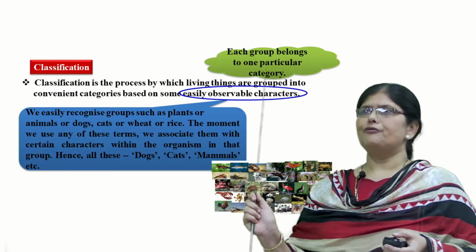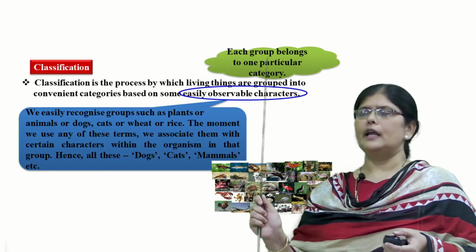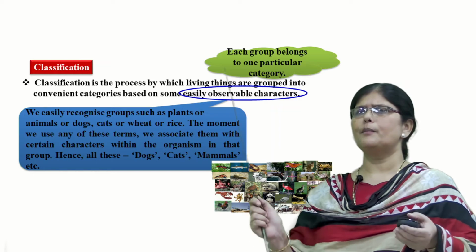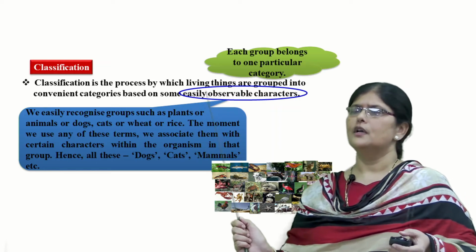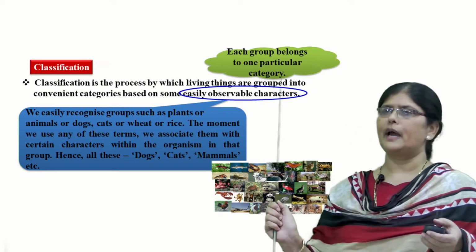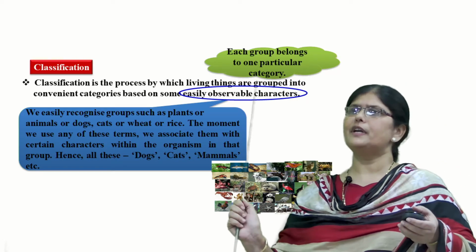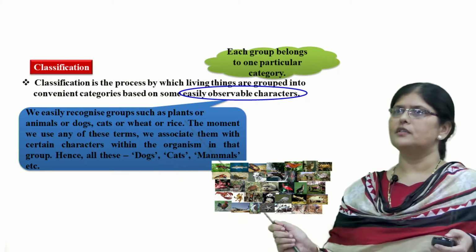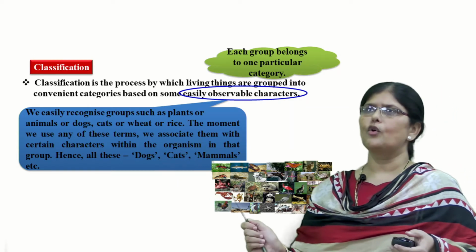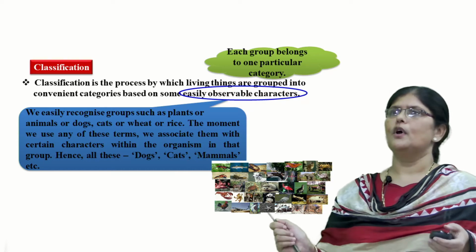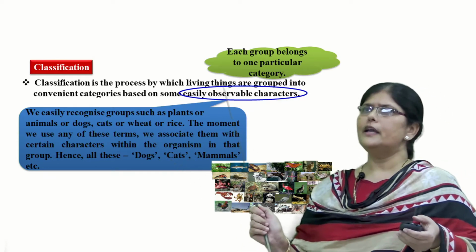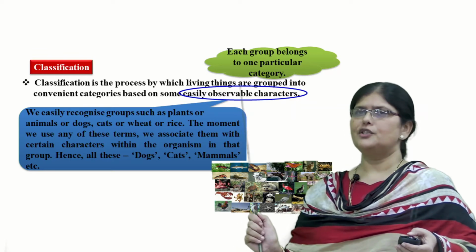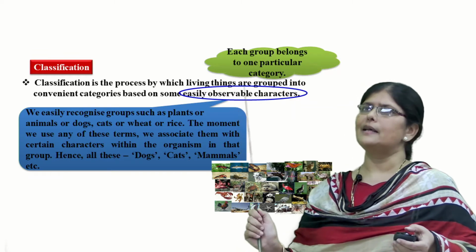Now next, after identification, we give the name to the organism, and after giving the names also, there are a huge number of living organisms present around us. So we need to identify them and name them and classify them into different categories. So the third step is classification. It is nothing but the process by which living organisms are grouped into convenient groups or categories. Each group which belongs to one particular category is, in biological terms or scientific terms, called a taxon.